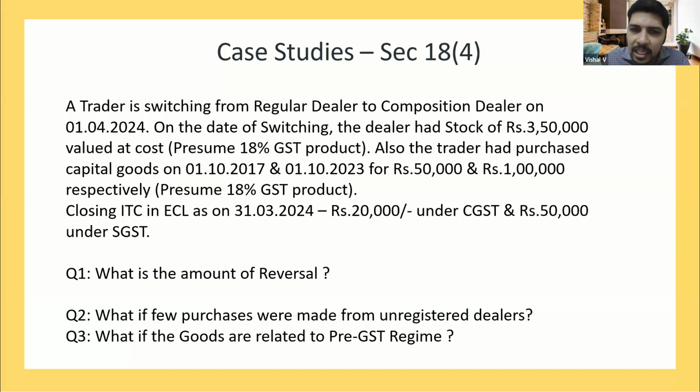Because the wording is input tax credit pertaining to inputs which are held in stock, semi-finished goods and finished goods. So it never talks about any services which have already been consumed. That service-related component is anyway consumed and utilized. There is no reversal on the service-related part. It is only on the inputs. So I think a CA certificate is not required. A cost accounting certificate will be required. Exactly. Yeah, we are getting a cost accounting certificate only.